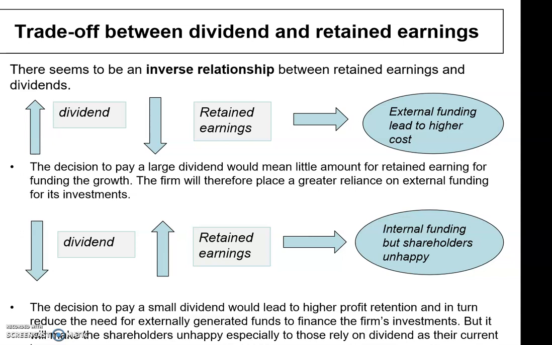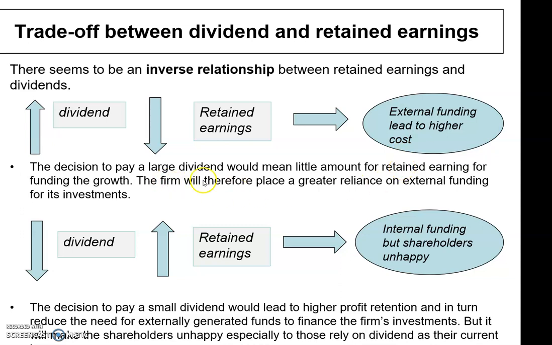Right. So the trade-off between dividend and retained earnings. Okay, so there seems to be an inverse relationship between retained earnings and dividend. So how is it? It means that if the company pays dividends, there will be less amount retained in the company. So if the company needs additional funds for financing the company's activities or investment, it needs external funding. So this will lead to higher costs, whereby they have to pay expenses.